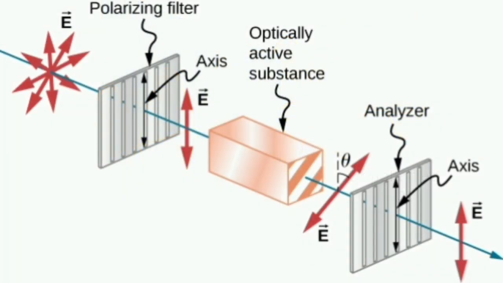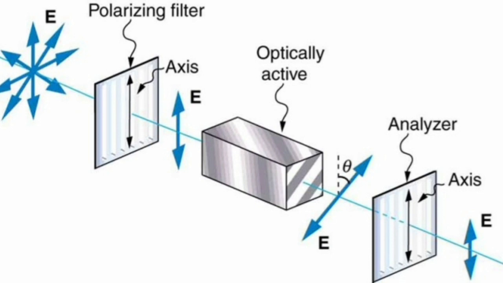The setup of the polarization analyzer is given here. You will be able to observe plane polarized light after the waves are polarized using the polarization filter. And by rotating the analyzer, you would be able to change the amount of light that is allowed to pass through it.